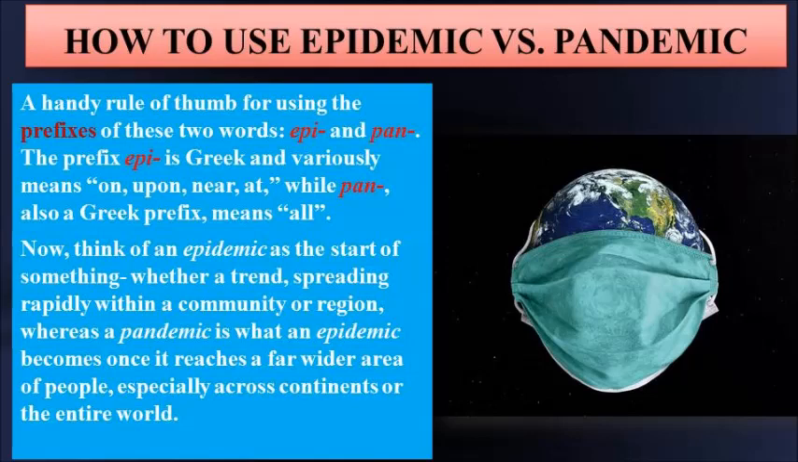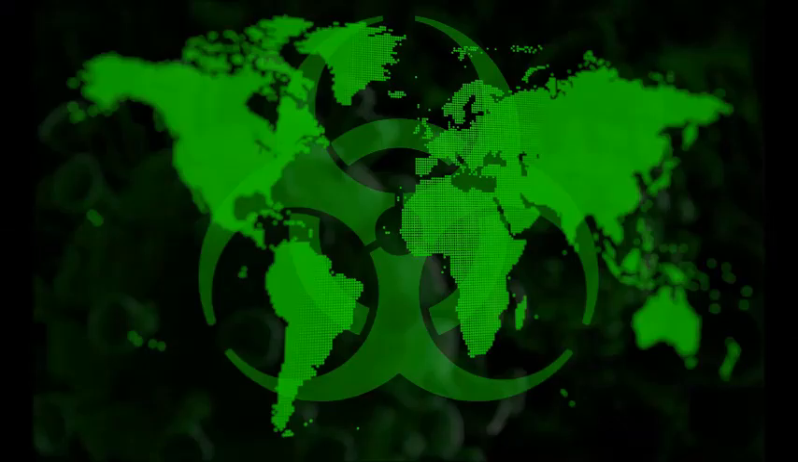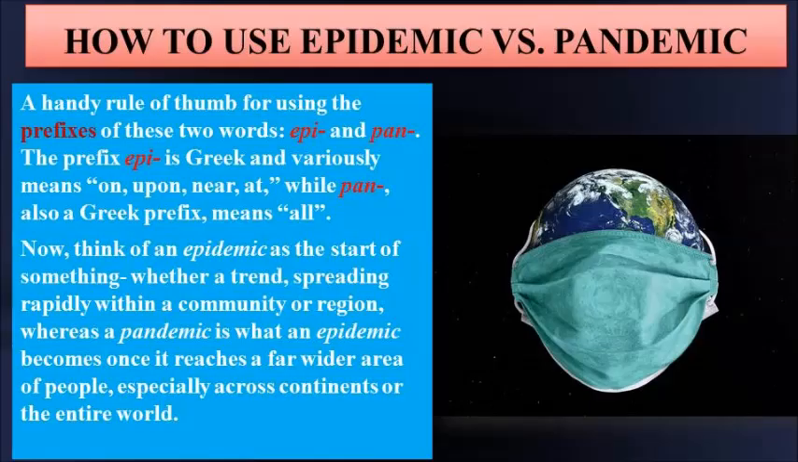So think of an epidemic as the start of something, whether a trend spreading rapidly within a community or region, whereas a pandemic is what an epidemic becomes once it reaches a far wider area of people, especially across continents or the entire world. So when the epidemic crosses the borders and crosses the continents, then it turns into a pandemic. This is the thing you can remember, and you can differentiate between epidemic and pandemic.